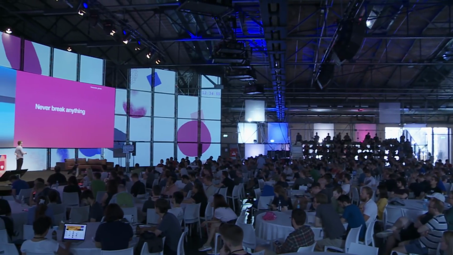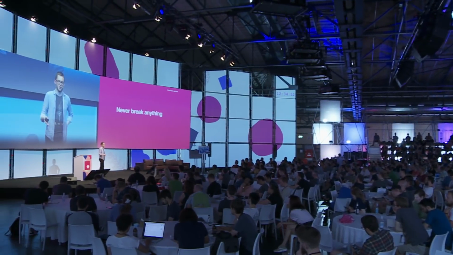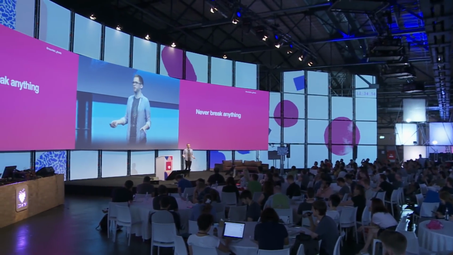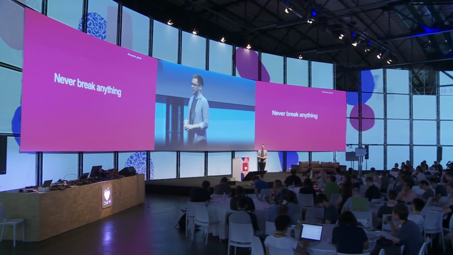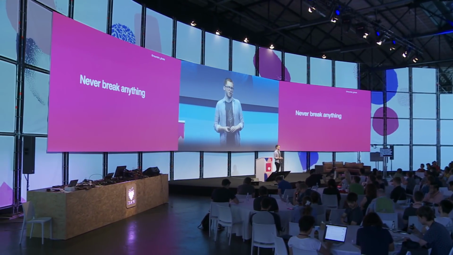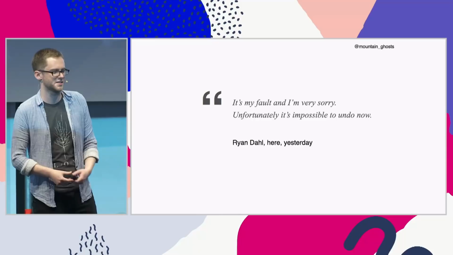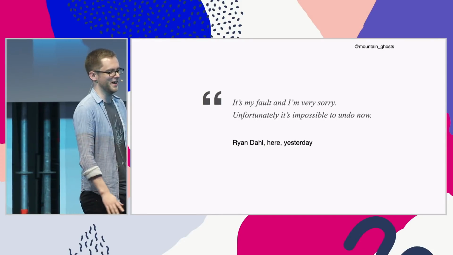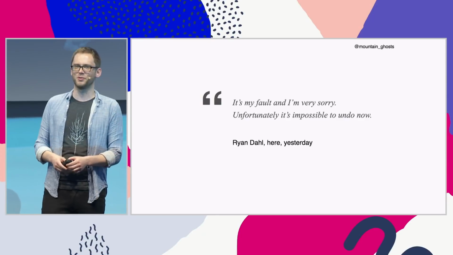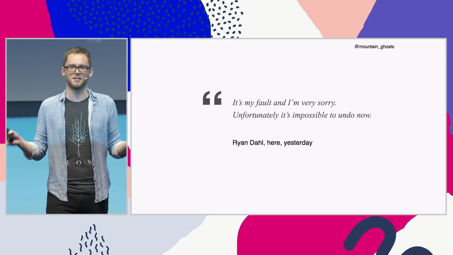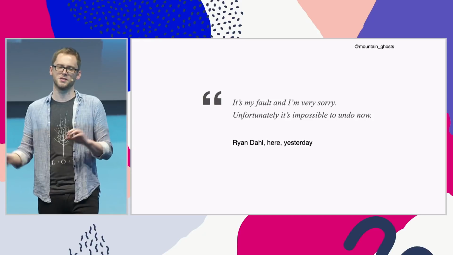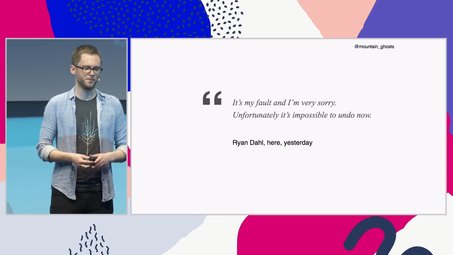So another approach to dealing with breaking change is to just try and never break anything, right? Which sounds like a pretty extreme position, and I'm not sure any of us would ever manage to quite live by this standard. But it is a constraint that people try and live to. Like we saw Ryan yesterday say, it's my fault and I'm very sorry. Unfortunately, it's impossible to undo now. This is like the world that we live in. Like too much stuff depends on our code and we can't change it.